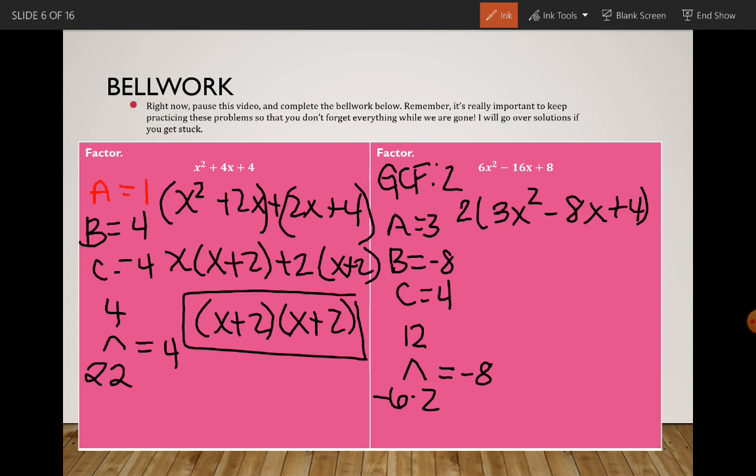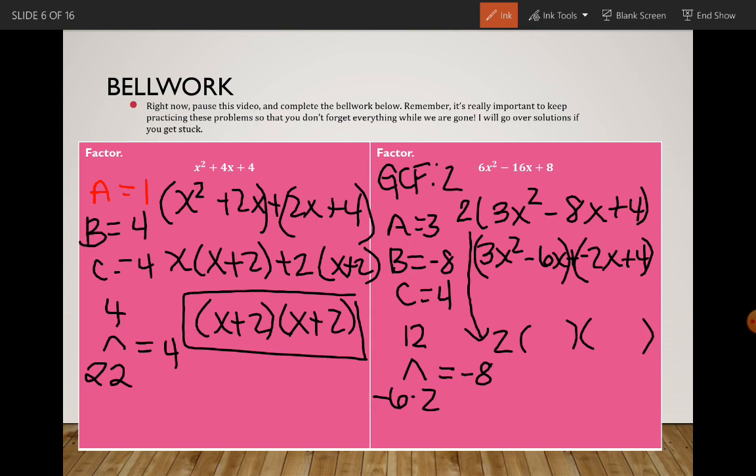So we'll bring our 2 down for our final answer and set up our parentheses for our factors. So we'll have 3x squared minus 6x minus 2x plus 4. Now we can factor by grouping, so we'll group the first 2 and the second 2 together with that plus sign in the middle already.